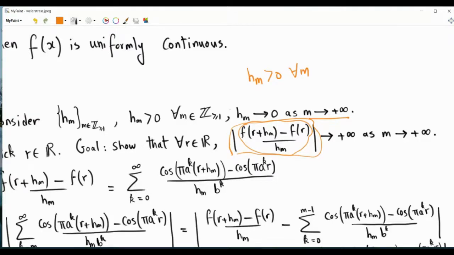So we will actually show that the magnitude of this quantity tends to plus infinity as m tends to plus infinity. This will be the case regardless of our choice of the real number r, which means that our function is nowhere differentiable, despite being uniformly continuous over the set of real numbers.